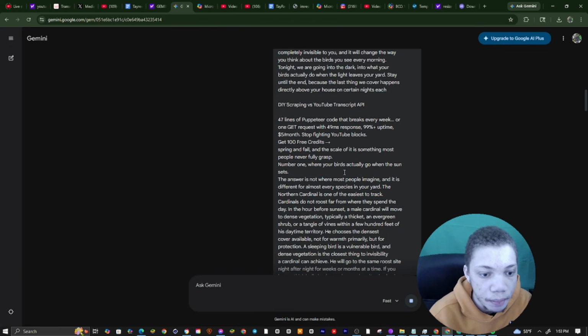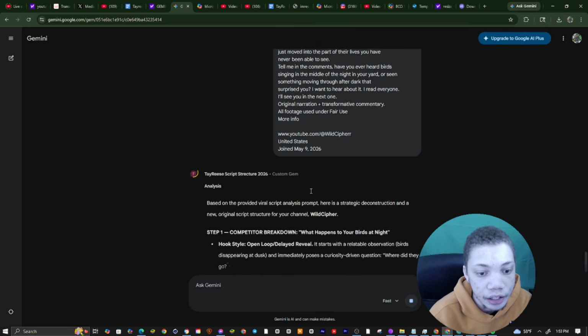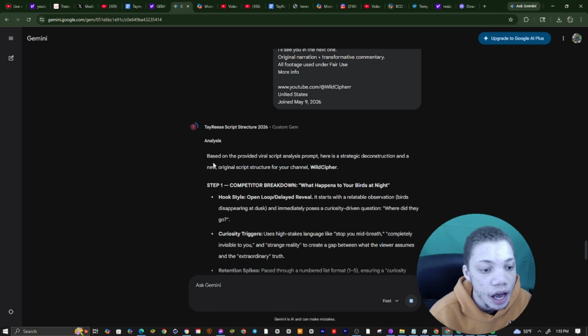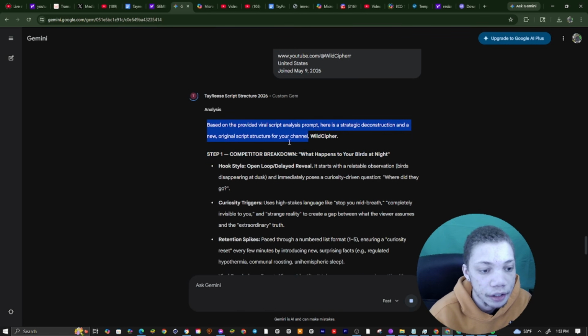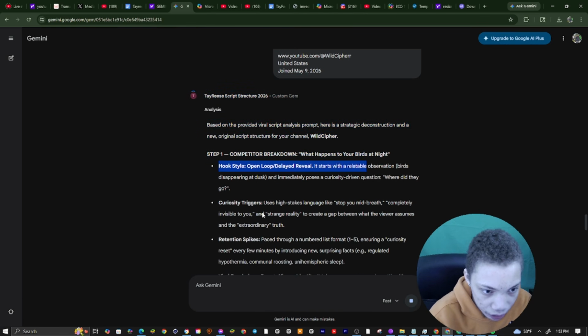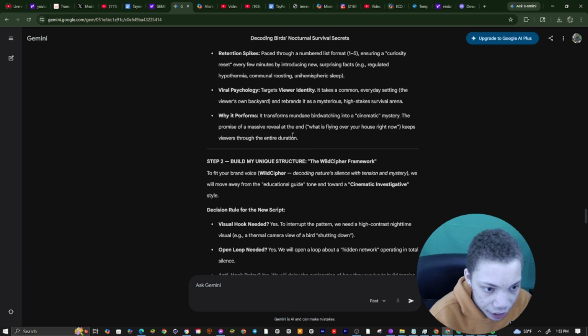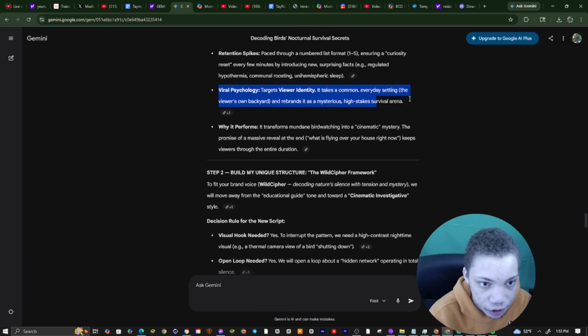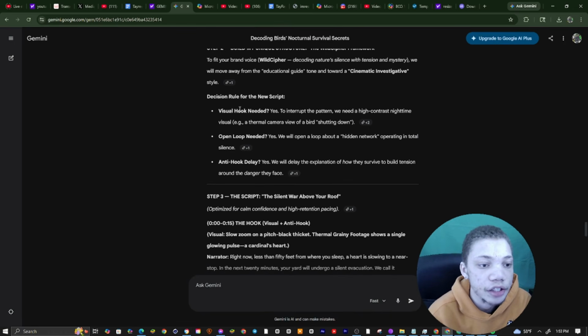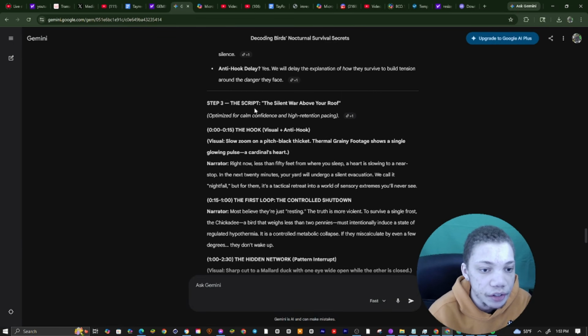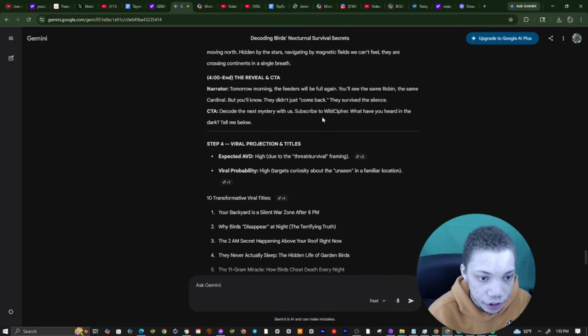So we're going to basically go to here, competitor script, and it's going to find us a script structure. This is based on a provided script analytics. This is competitor and breakdown. So you see hook style, open loop, delay, reveal, curiosity triggers, high stakes, retention spikes. This is viral psychology, this is target viewer's identity, and you can see right here what it's going to do is give us a script structure that will work for ours, and a transformative title.